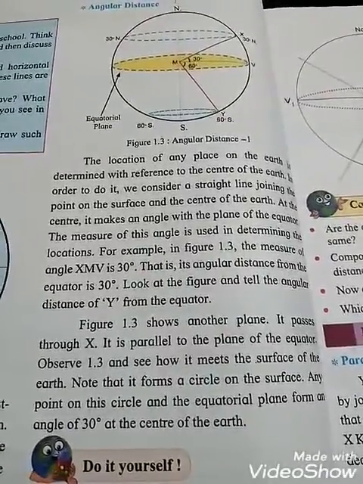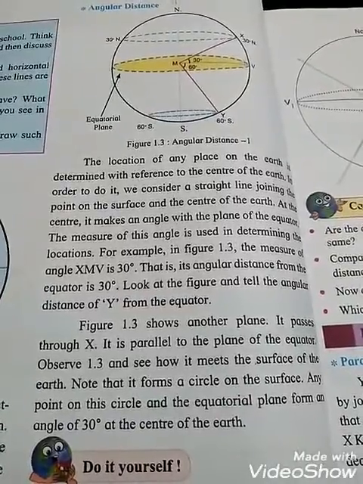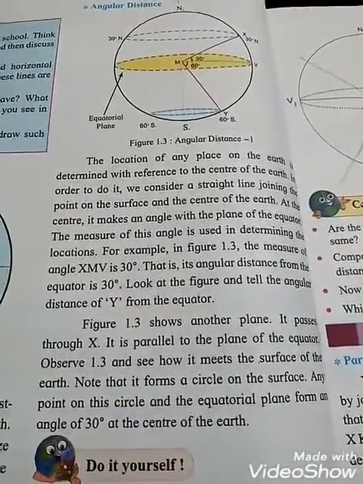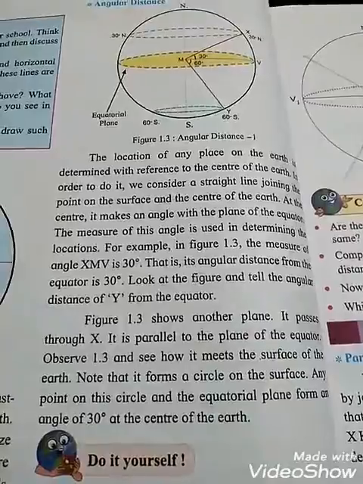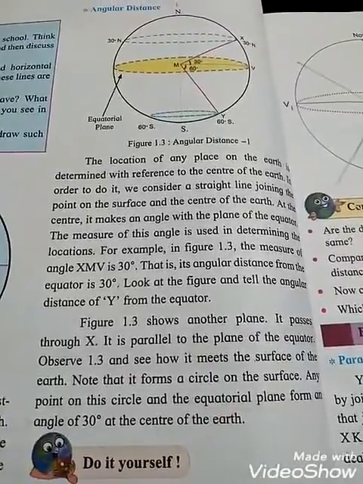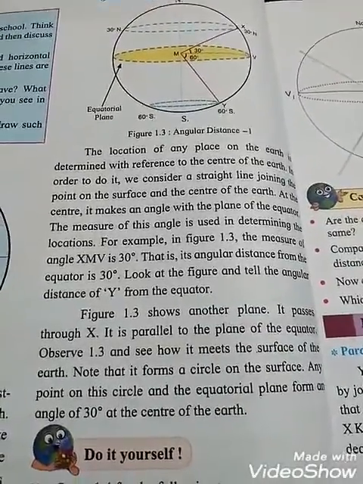Student, what you have to note down is that it forms a circle on the surface, and any point on this circle and the equatorial plane form an angle of 30 degrees at the center of the earth.